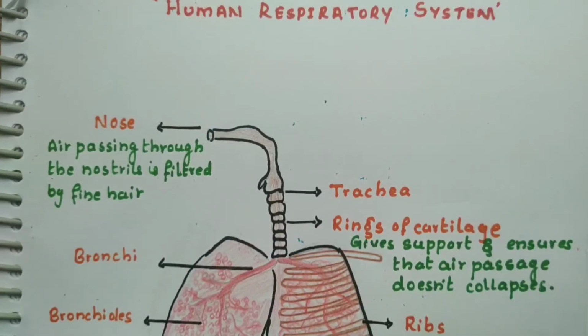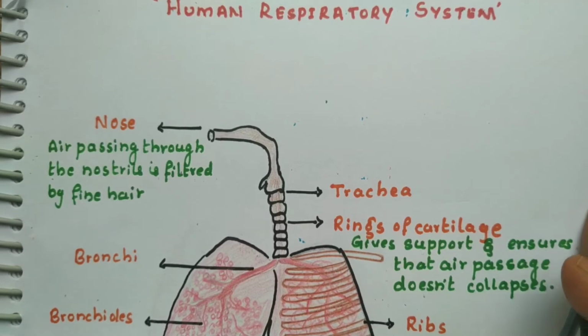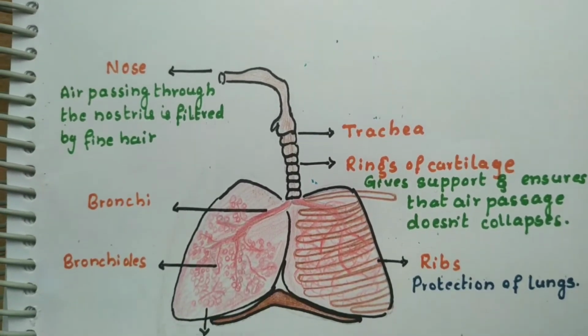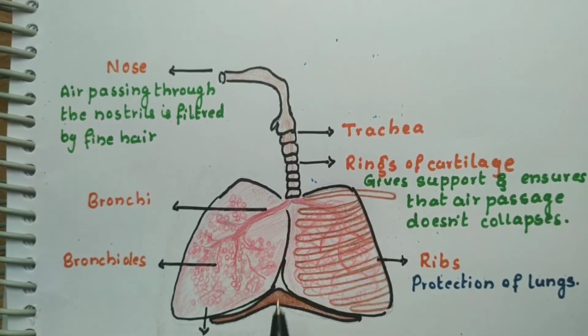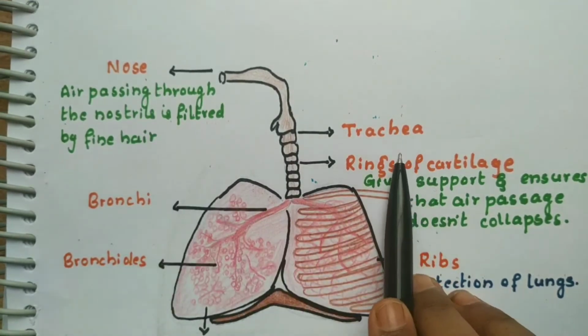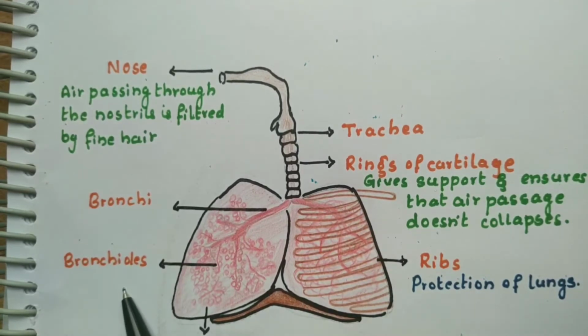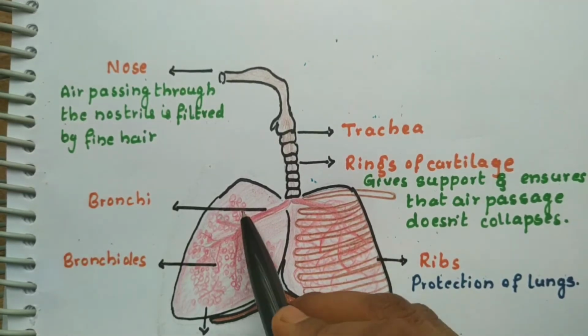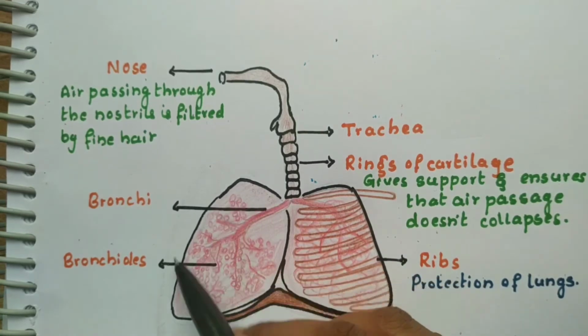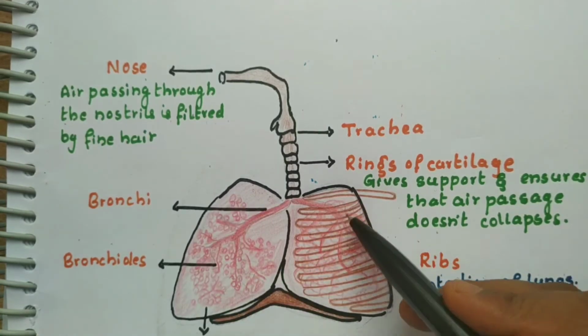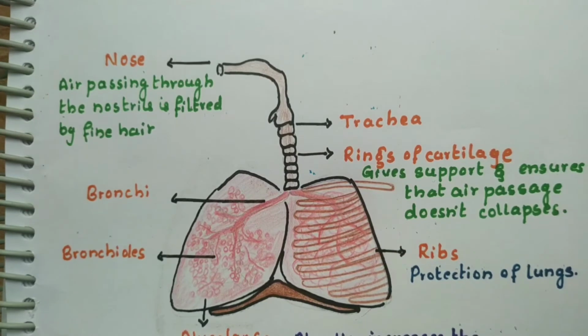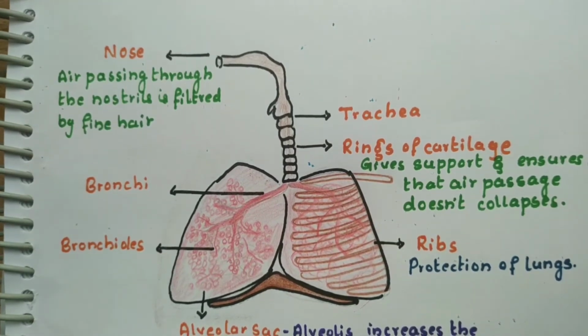Children, now let's study the human respiratory system. The human respiratory system involves the following organs: nose, trachea, rings of cartilage, bronchi, bronchioles and ribs, and also the lungs. Whatever I have drawn here are lungs. So these are the organs that are involved in the respiratory system of humans. So let us study one by one.